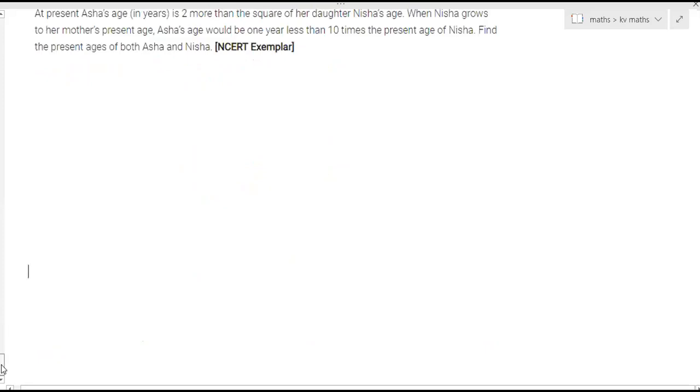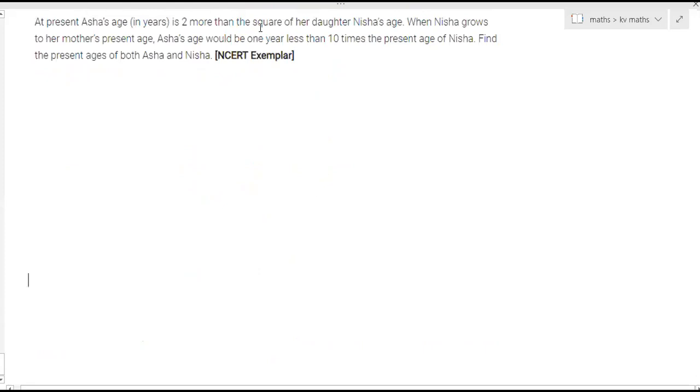At present, Asha's age is 2 more than the square of her daughter Nisha's age. So at present, Nisha and Asha, present ages. If we consider Nisha's present age as X, then what is Asha's age? 2 more than the square of her daughter Nisha's age: X square plus 2. It's clear now? Nisha we have considered X and Asha will be X square plus 2.